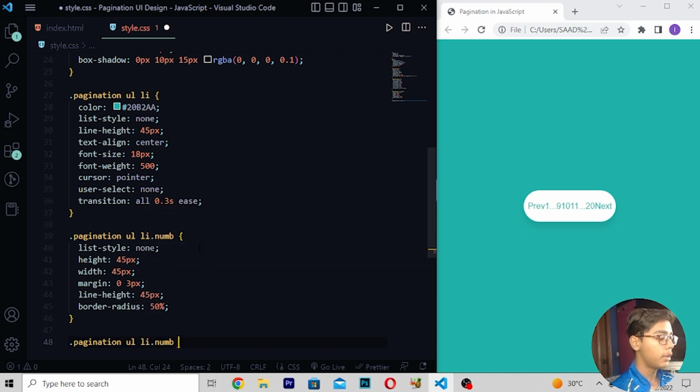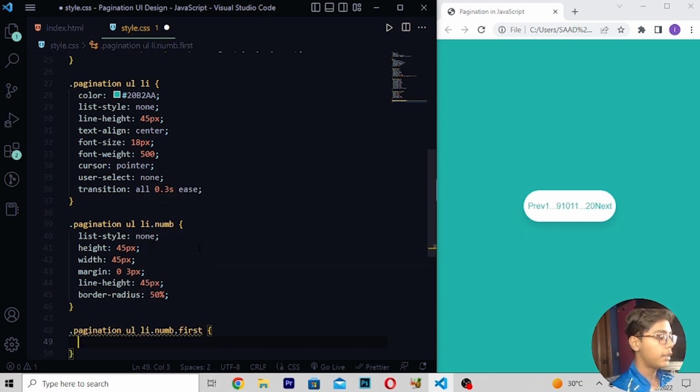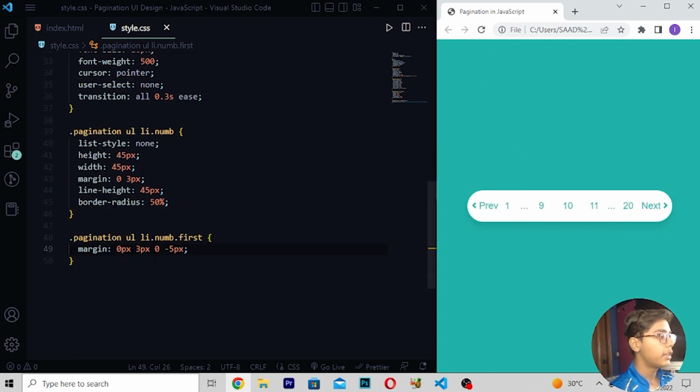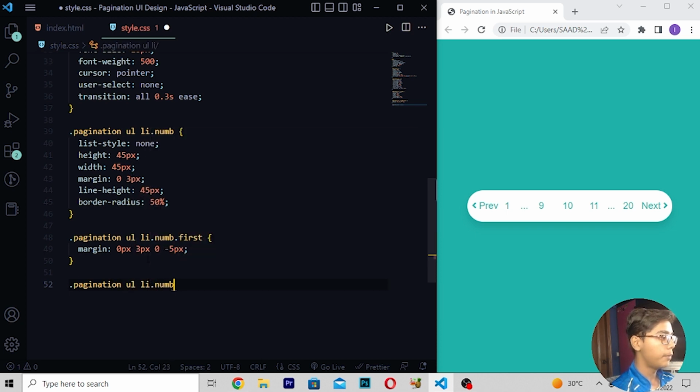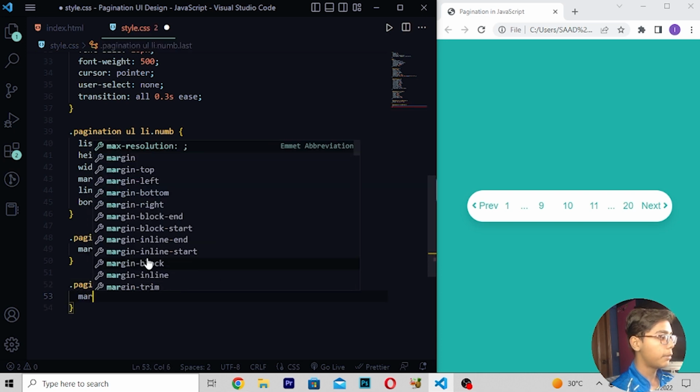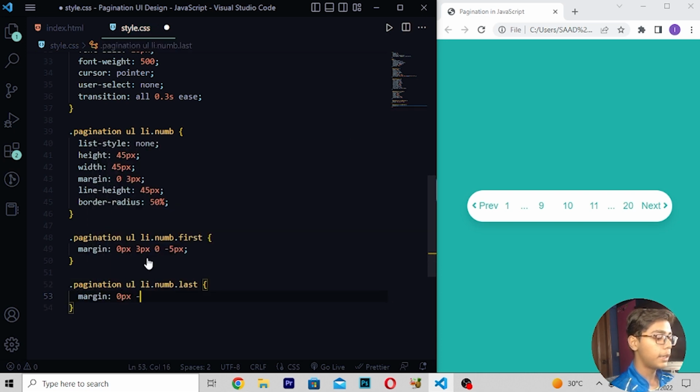Then .pagination ul li.num.first, then here I'll be writing margin 0 3px 0 -5px, save this, then reload. So you can see now we are getting it here. Now move down, right here .pagination ul li.num.last, then I will be writing margin 0 -5px, right 0.3 pixel.